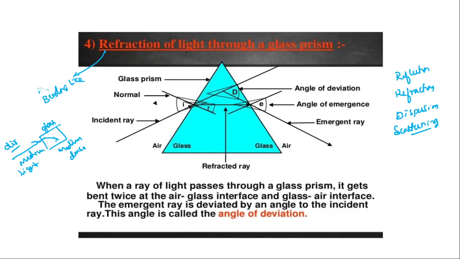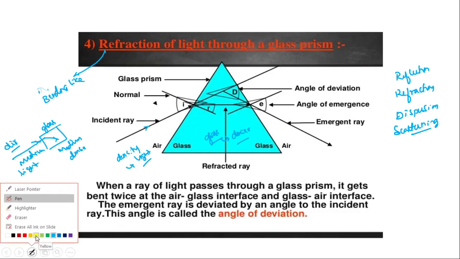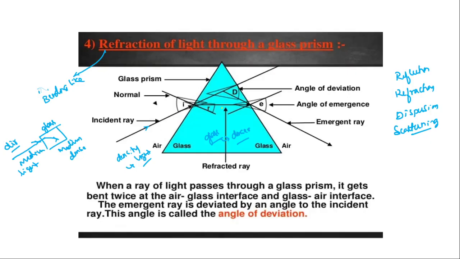Imagine here they have given a glass prism, through which a ray is passed. This is the incident ray. When this ray passes, the air is lighter and the glass is denser. What will happen? The ray passing through this prism will get bent towards the normal or away from the normal? It is towards the normal.